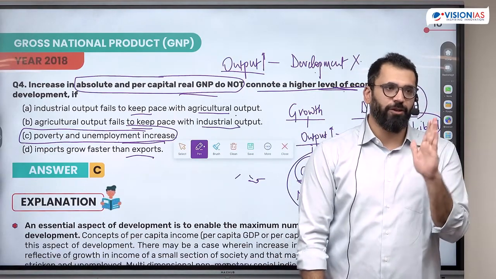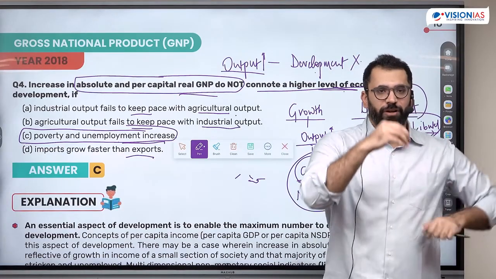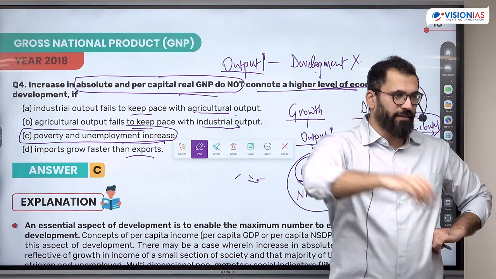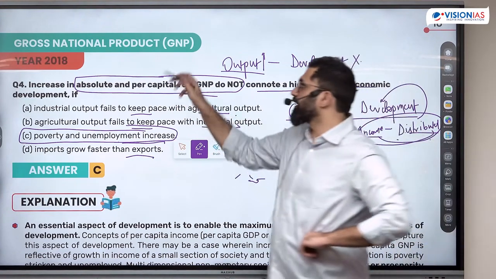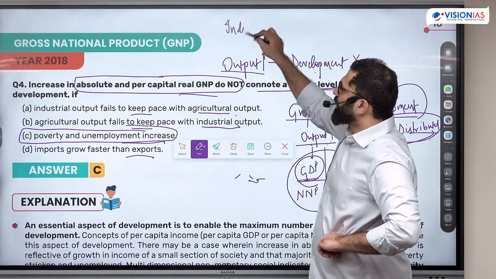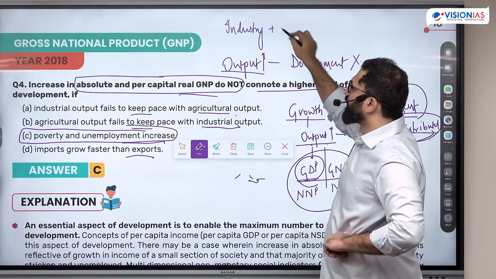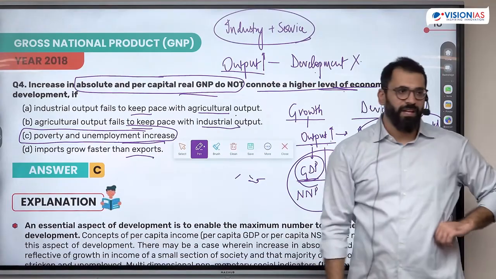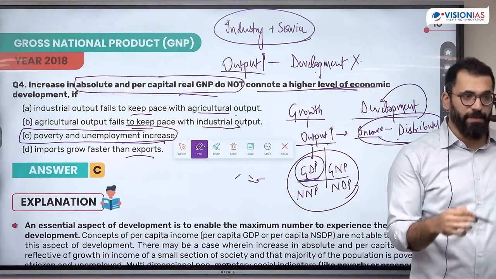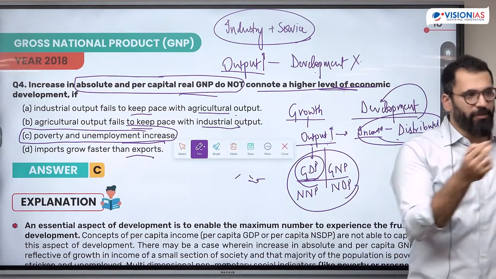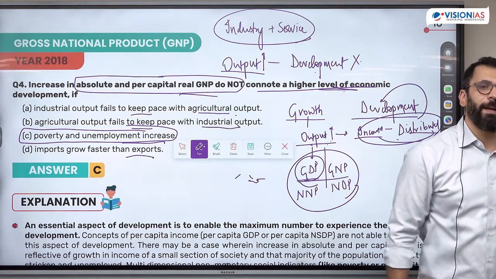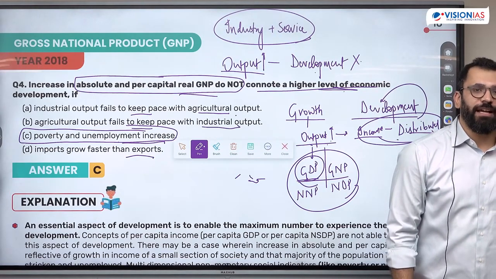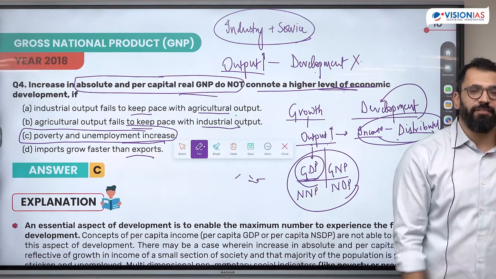An economy is said to be developed if its contribution comes from higher technology areas or higher productivity areas. What are the higher productivity areas in any economy? It's industry and service sector. If your economy is mostly based on agriculture, it will not be considered as a developed economy. Why? For example, India mein 45% of the people are in agriculture. That is not considered as a good thing. Why?